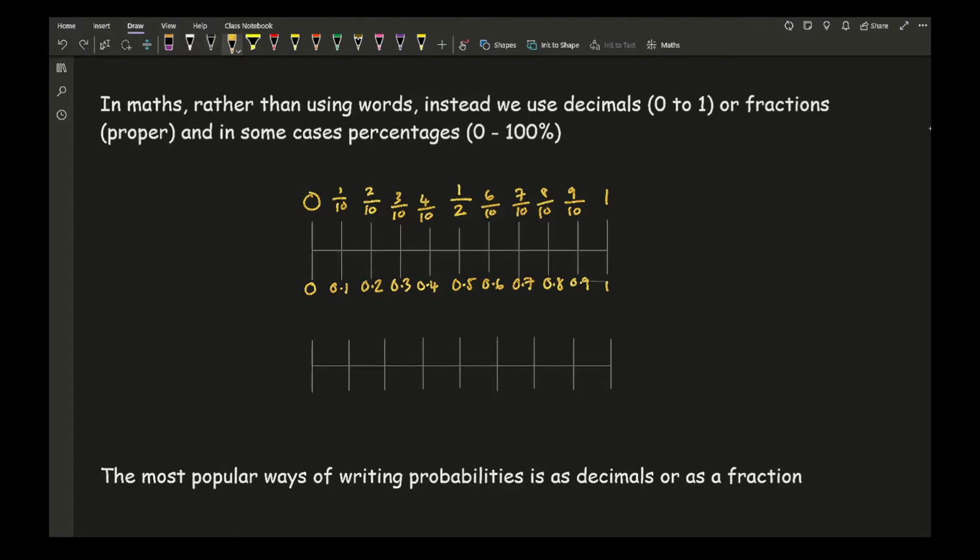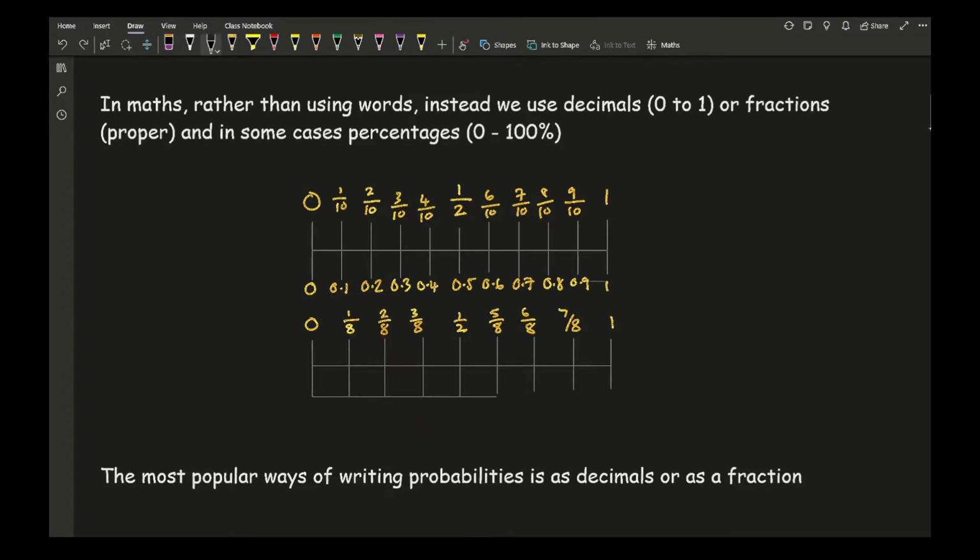Now if you had a scale that was split up into different parts, so here we've got a scale that's split up into 4s, then again I've got a half and I've got 1. So this time it's going to be a quarter, an eighth, 2 eighths, 3 eighths, and then this will be the same as 4 eighths, 5 eighths, 6 eighths, 7 eighths, and then obviously I can convert that into percentages as well. So for example here we've got 0.25, or we can have 25%.